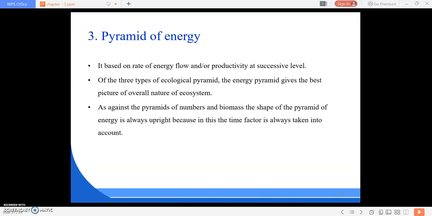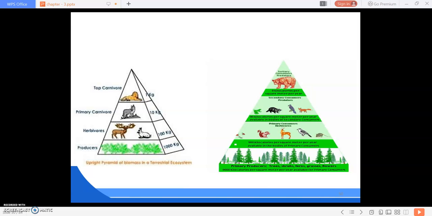First of all, the producer biomass was 9,000 kilocalories. Then it comes to the primary consumers, which is 900 kilocalories. Then the secondary consumers 90 kilocalories, and then the tertiary consumers 9 kilocalories. So in this way, the amount of biomass decreases as we go up in the pyramid.